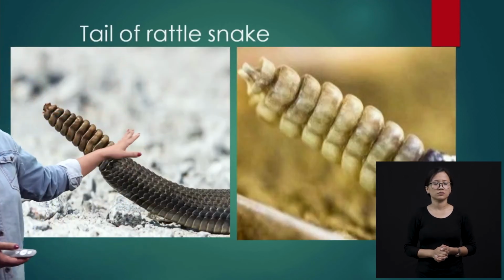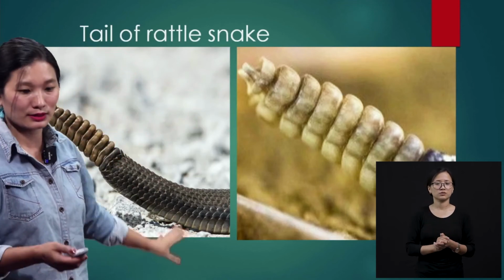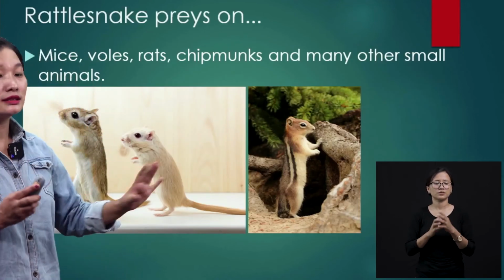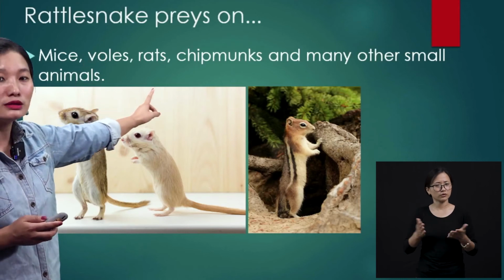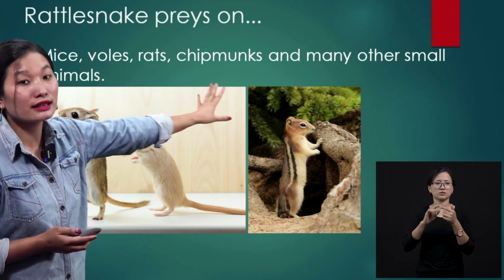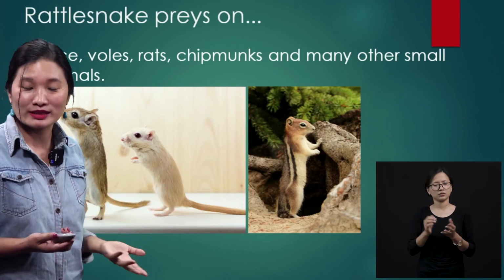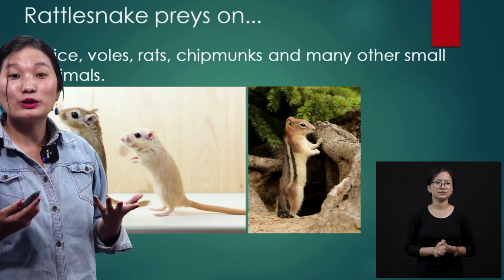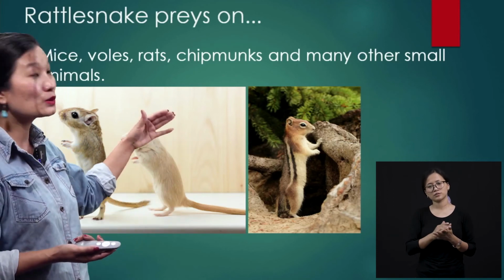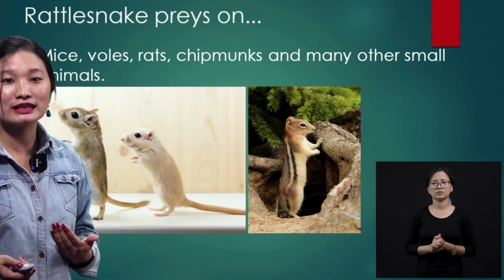And this is what I'm talking about. This is the tail of a rattlesnake, and the rattling is produced through this tail, okay? And a rattlesnake preys on, that means it eats, this kind of animals, okay? Mice, voles, rats, chipmunks, and other small animals. These are the things that a rattlesnake eats. Many of you would be watching it now and feeling pity on these creatures, but this is life. We call it the survival of the fittest, isn't it? If you are smart, you will escape, or else you will be eaten. And so the same thing in our life. If you are smart, you will go ahead, or else people will overtake you in any kind of field.